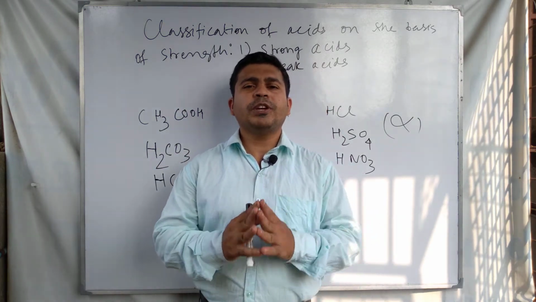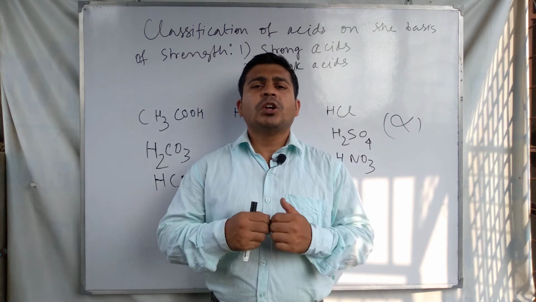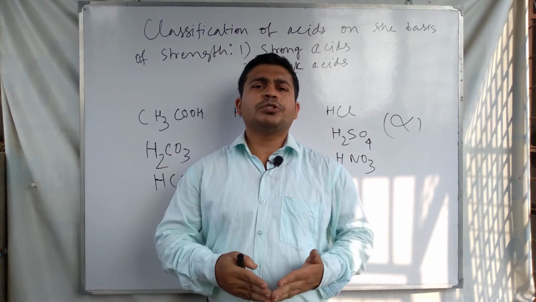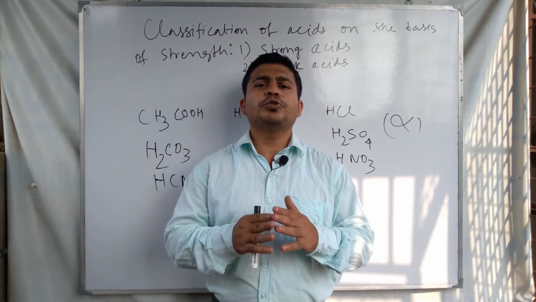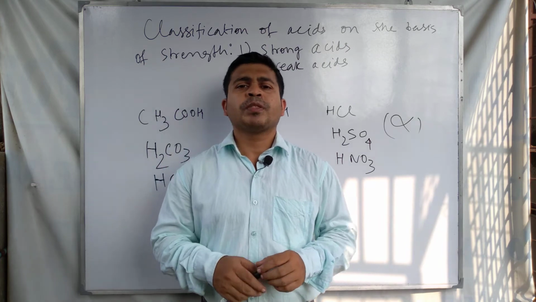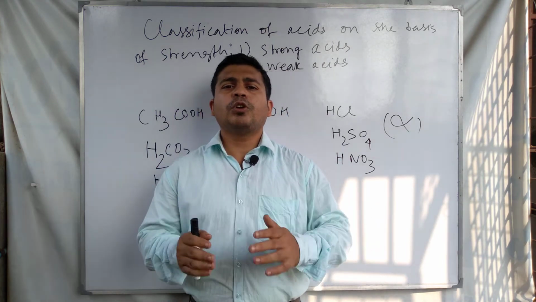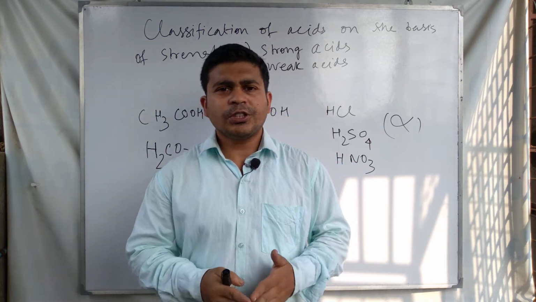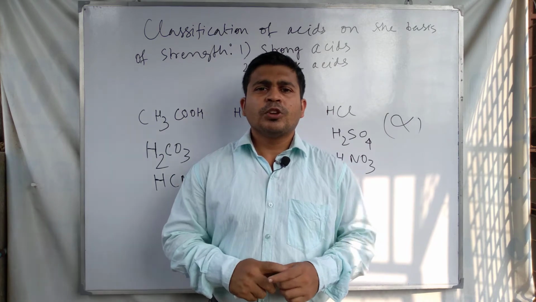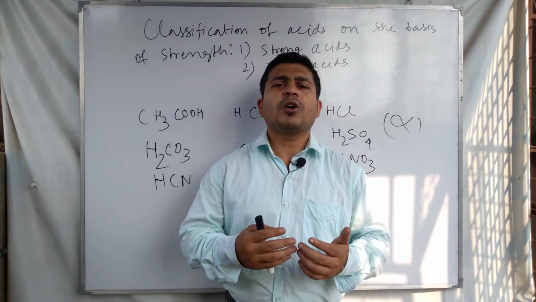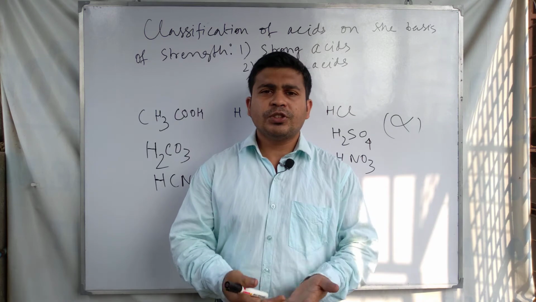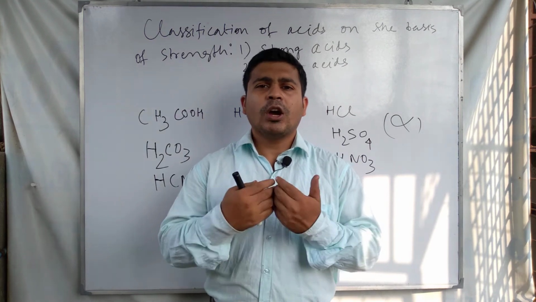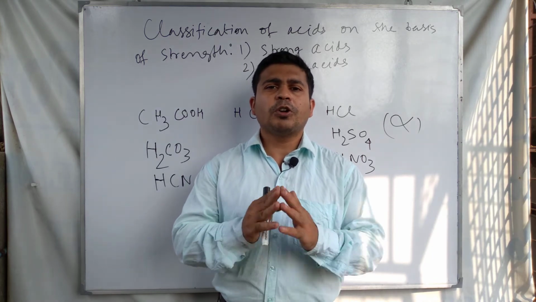On the other hand, weak acids are the acids that only partially dissociate into ions to produce H plus ion or H3O plus ion in aqueous solution, and produce a lower concentration of H plus ion in the dissociation of the acid in aqueous solution. So in the case of weak acids, the concentration of H plus ion or H3O plus ion in their aqueous solution is low, therefore their strength is lower, so they are called weak acids.